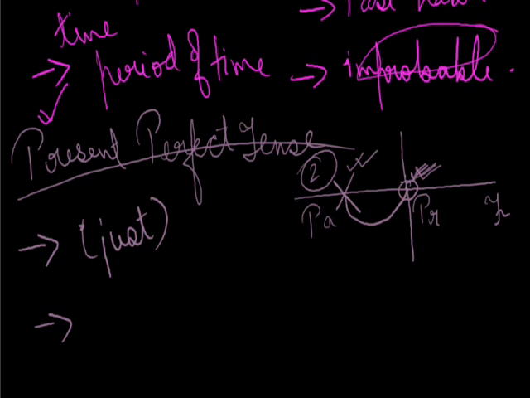For example, we have been at OT for 2 weeks, or I have waited for you for 20 minutes. If I say I have waited for you for 20 minutes, that means the waiting work has started somewhere in the past. 20 minutes ago in the past, at the moment of speaking in the present, you started waiting for your friend. After 20 minutes, when you meet your friend, the sentence is, I have waited for you for 20 minutes. That means the moment you speak, the waiting time is over because the person you were waiting for is now with you.